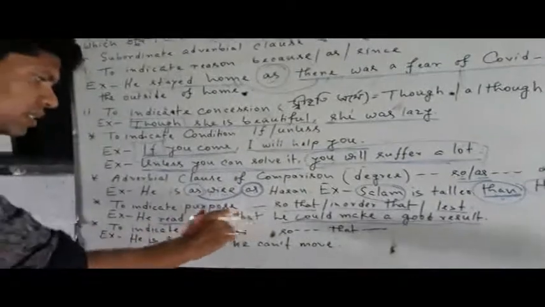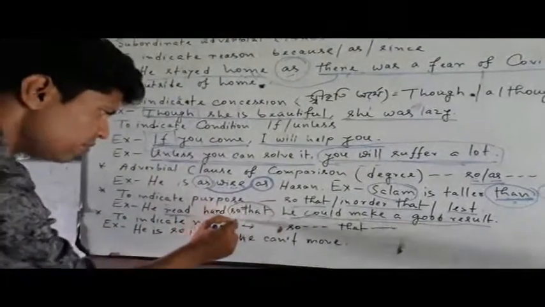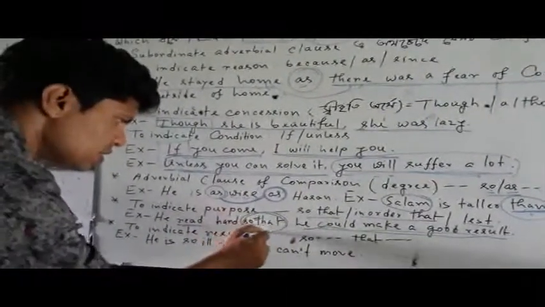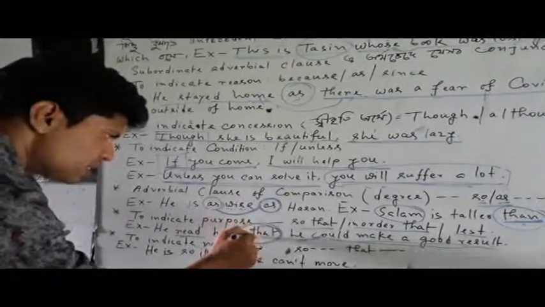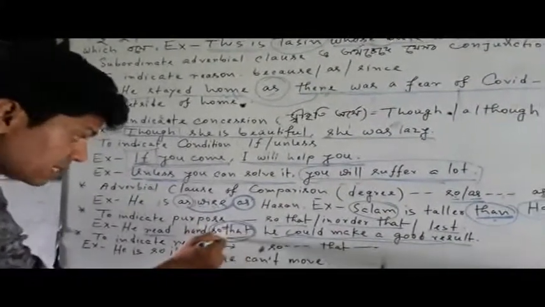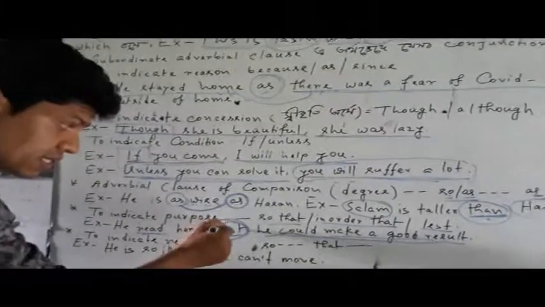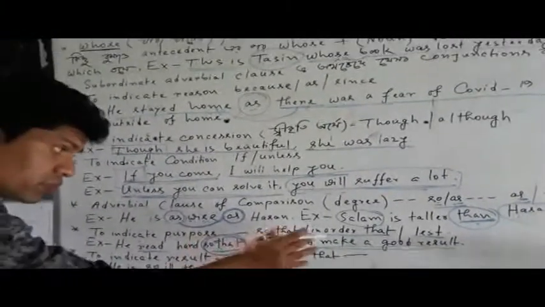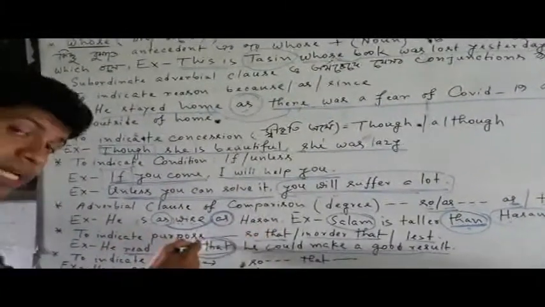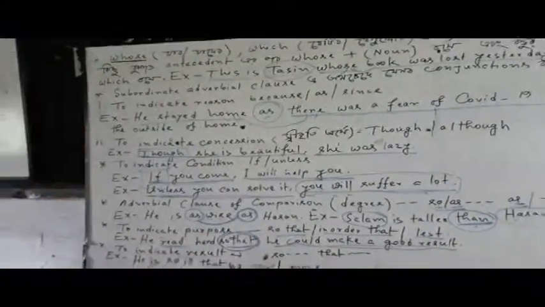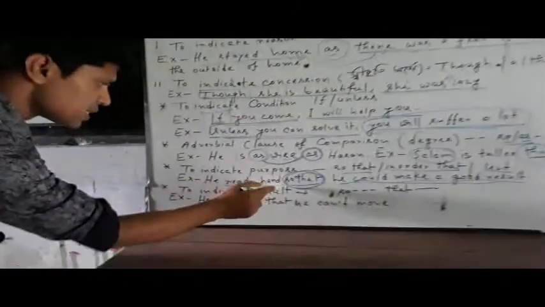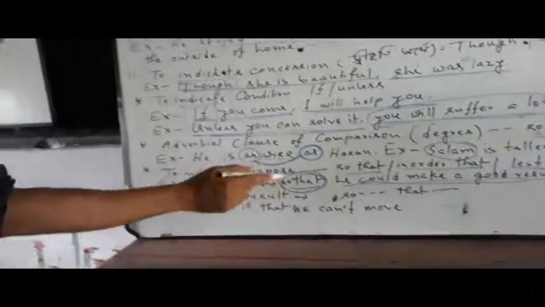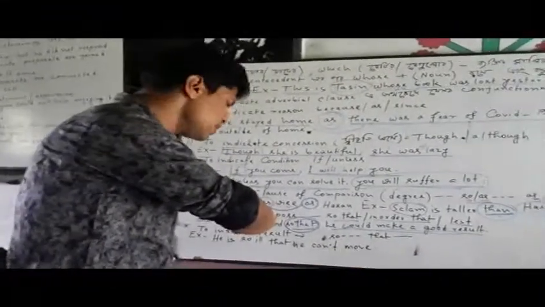Okay, my dear students, you have understood that with the help of the earlier mentioned conjunction "so that", it is very appropriate to match this part with that part. Okay, then after that we'll go for to indicate result. It is connected with result. There might be some result or some outcome after using this kind of conjunction.